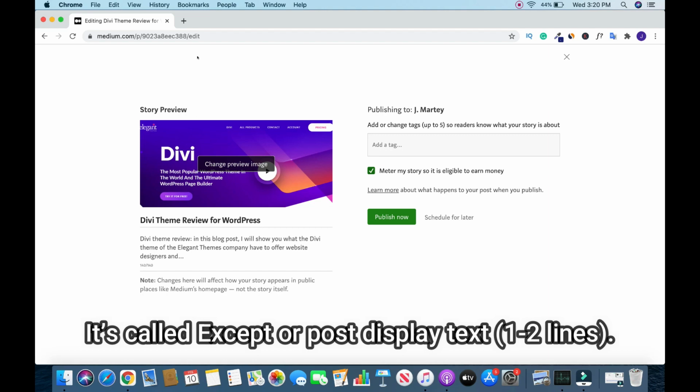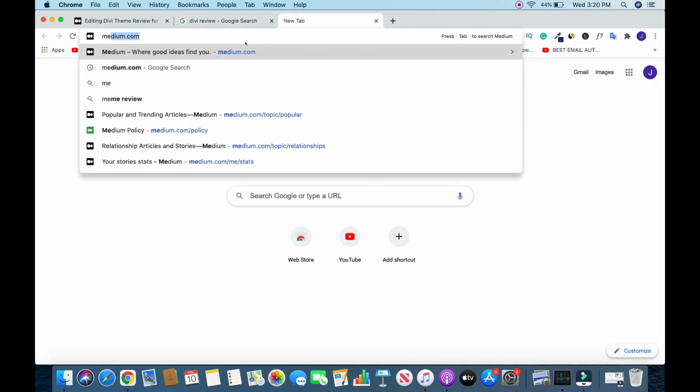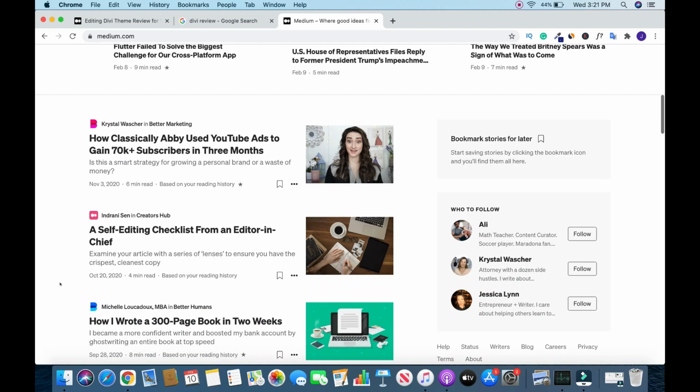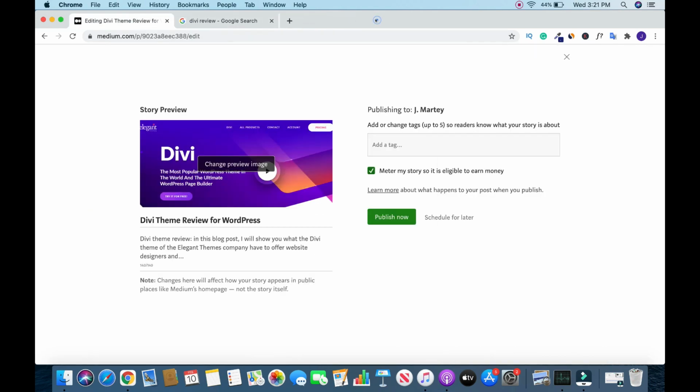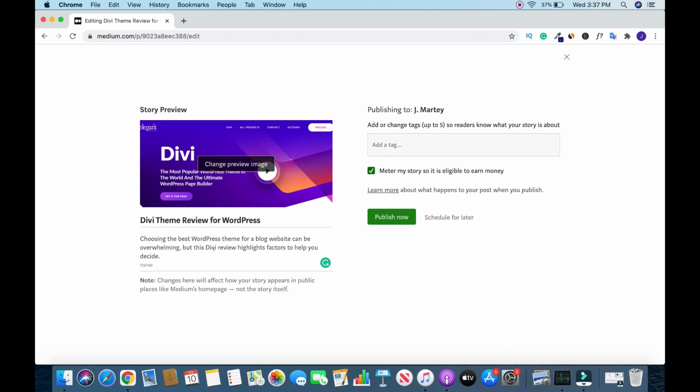So I'll show you how it works on Google. So go to Google. All right, so this is the text that I'm talking about. And also when you go to Medium and you check some of the articles, all right, so something like this, and it's gonna intrigue them. Okay, so you have to make sure this text is really enticing. Okay, this message here. So I'm gonna craft it nice. I have blog website, and most importantly I have DV review, and always make sure this will solve a problem.